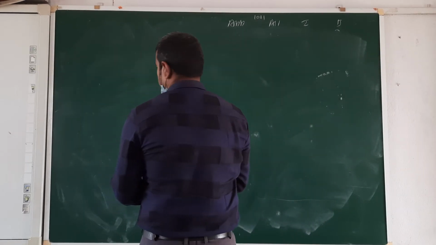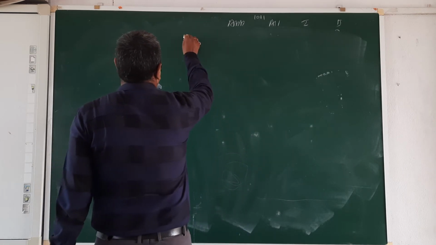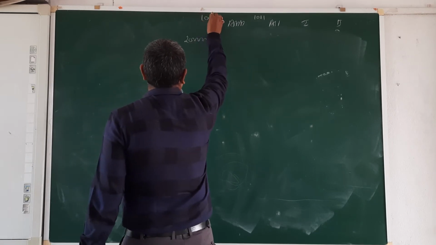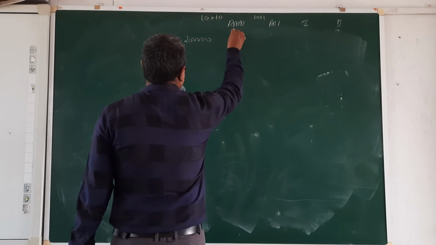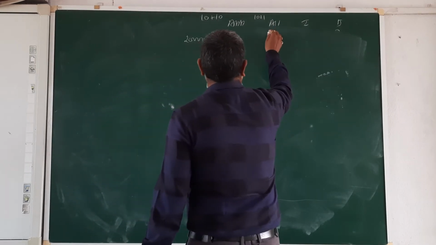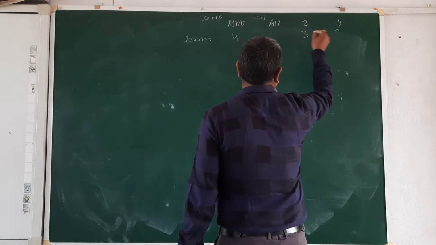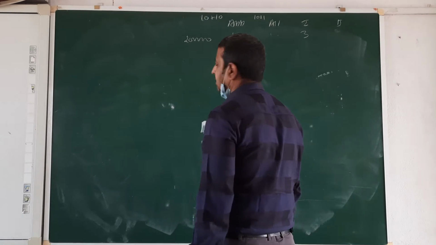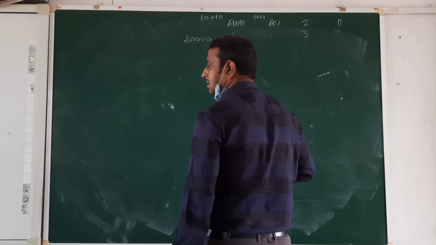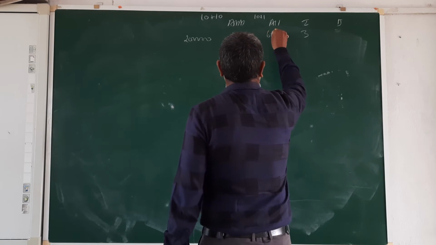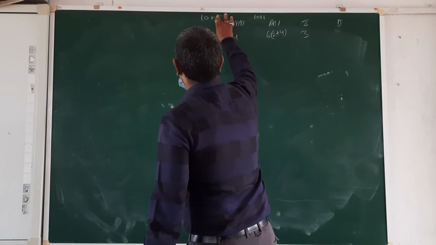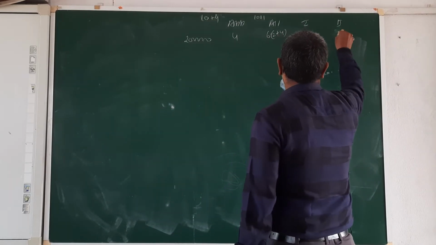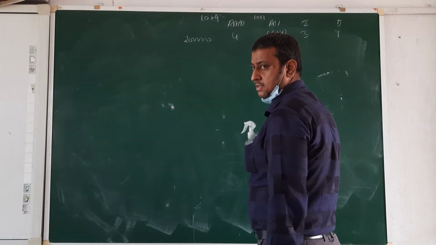Okay. Read the instruction. Yes, Limited is offering 2 lakh shares of rupees 10 each at rupees 10 per share payable as follows: application rupees 4, on allotment rupees 6 including premium 4, on first call 3, on final call balance. Sir, on application 4 rupees, on allotment 6 including premium 4. 6 is 2 plus 4. 4 rupees premium is there. On first call 3, 1 rupee is balance on final call.